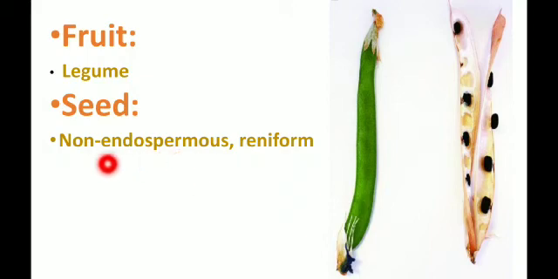We already studied endospermous seed and non-endospermous seed in lesson 4. Non-endospermous simply means the mature seeds are without endosperm, and they can store the food and become thick and fleshy.